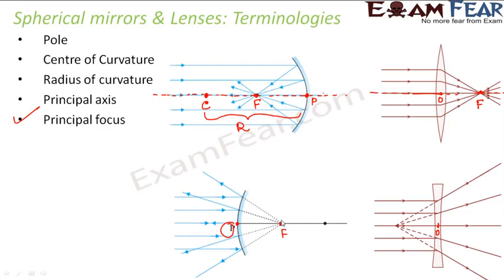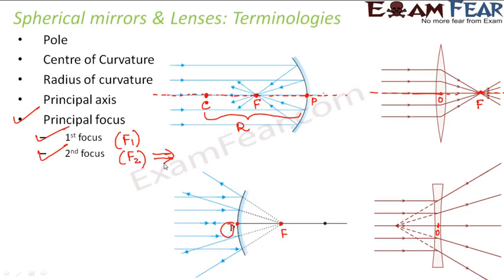Now, the concept of focus is slightly different when it comes to lenses, because as I said, in lenses you have two curved surfaces. So you basically have a focus on the right hand side, you also have a focus on the left hand side. So in case of lenses, we talk about two focus. One is called the first principal focus, the other one is called the second principal focus, and we denote them as f1 and f2 respectively. Normally, whenever we talk about focus of a convex lens or focus of a concave lens, by default, that focus always means the second principal focus.